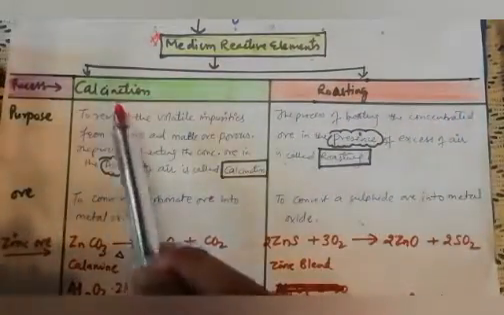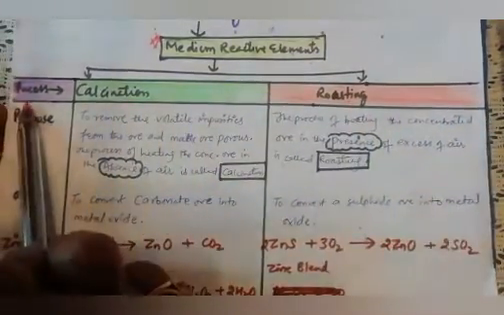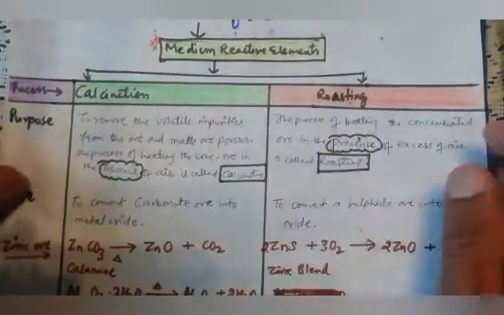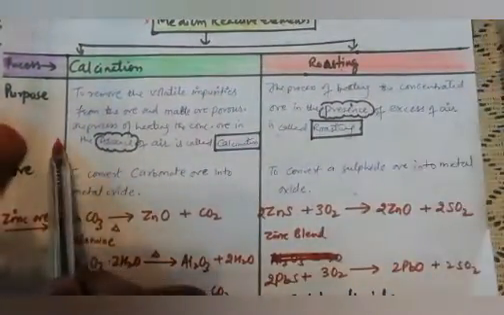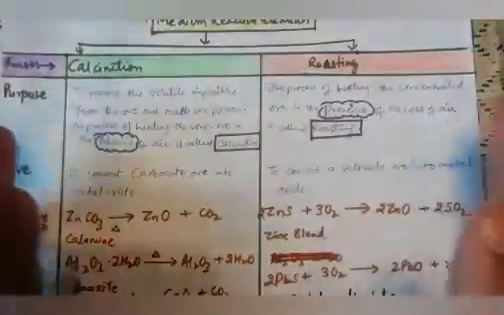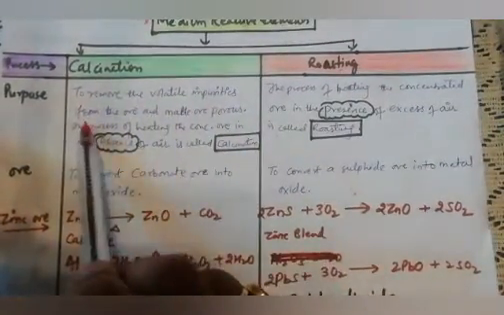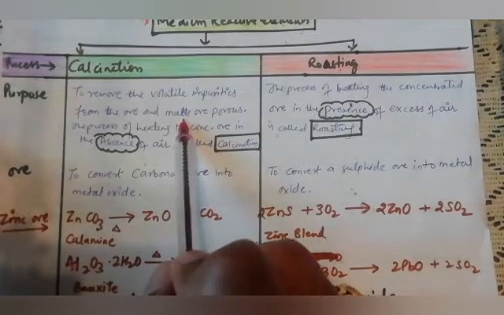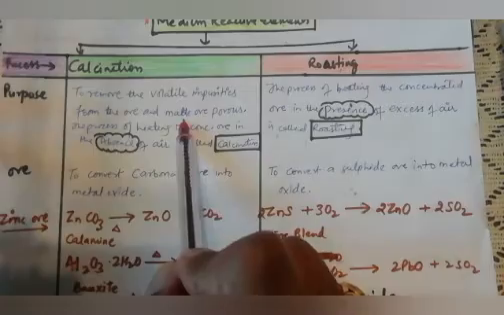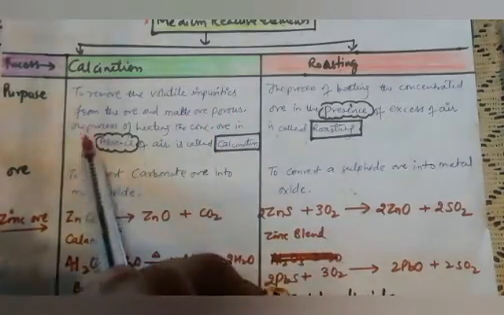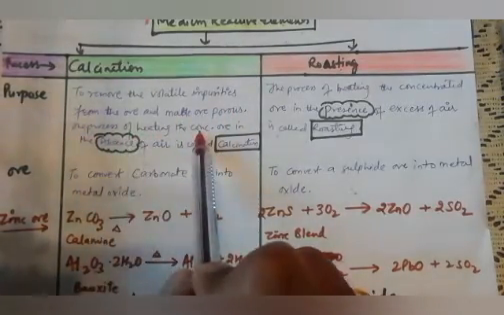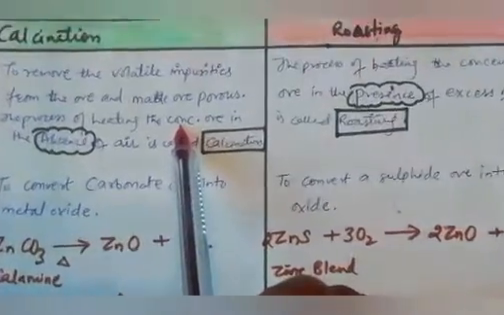As you know, calcination and roasting are the processes which help us to extract the medium reactive elements. What is the purpose of calcination? It is to remove the volatile impurities from the ore and make the ore porous.